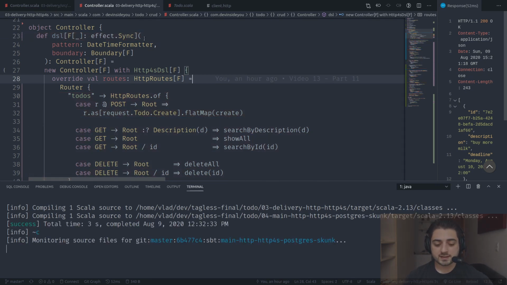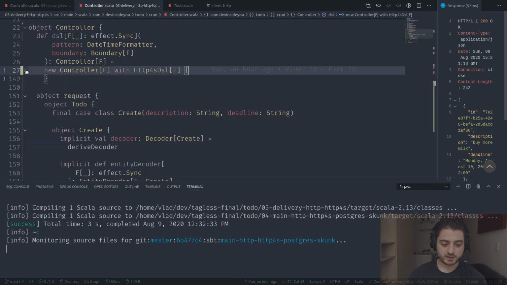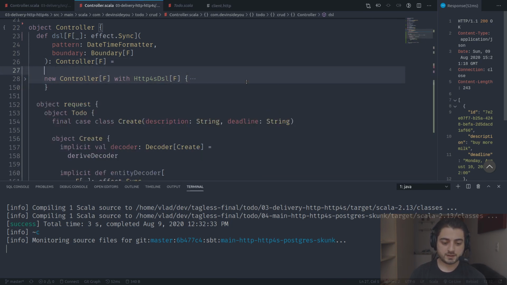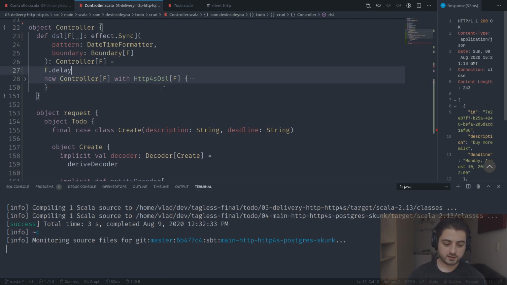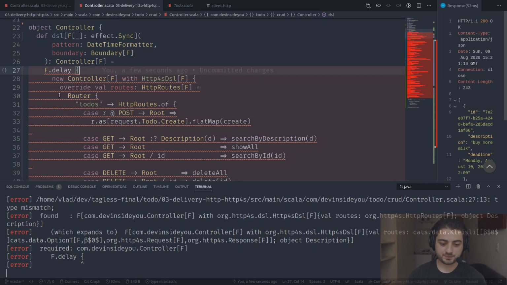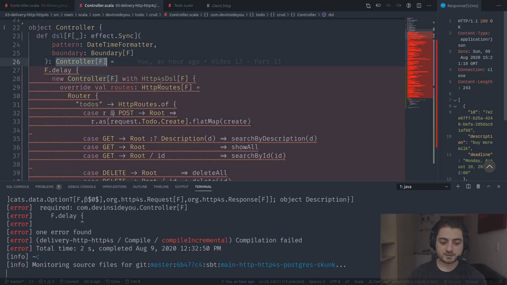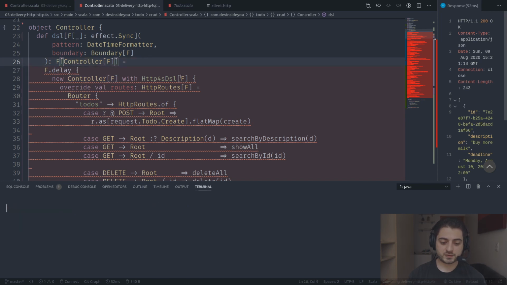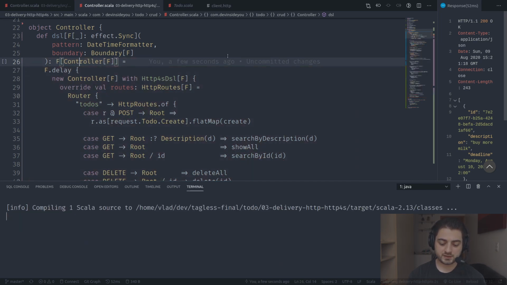And because we're using sync now, we're actually going to need to delay the whole thing, right? So this whole thing over here needs to be delayed. F dot delay. Let me actually close the curly brace over here, open it over here, and do that. Yeah, I knew that VS Code would unfold the whole thing. Okay, so now this thing returned an F of controller F, and now we should go to the dependency graph.